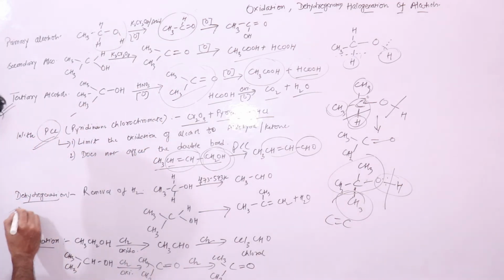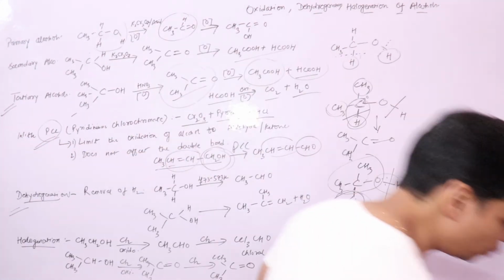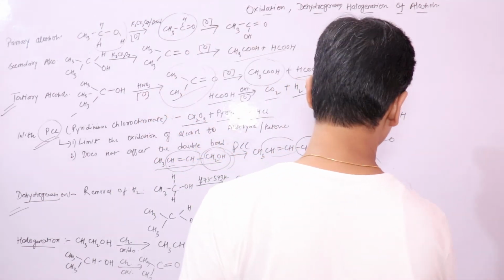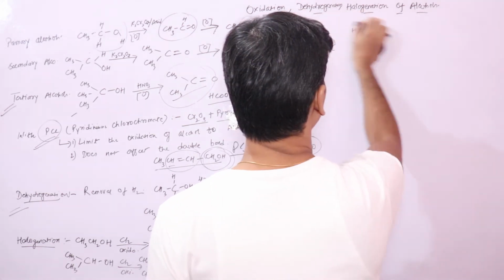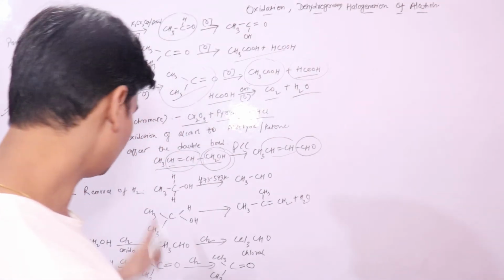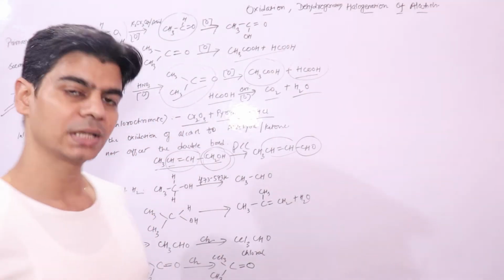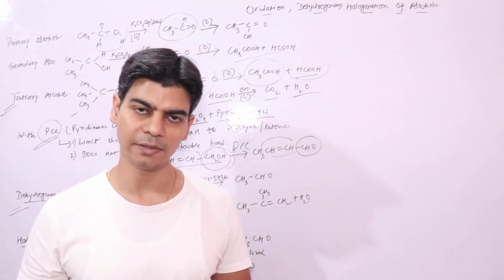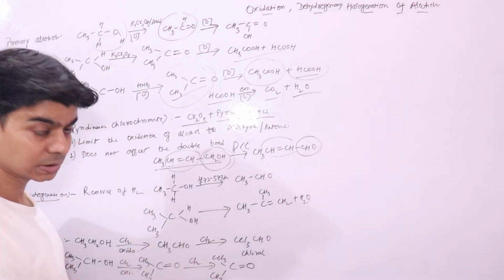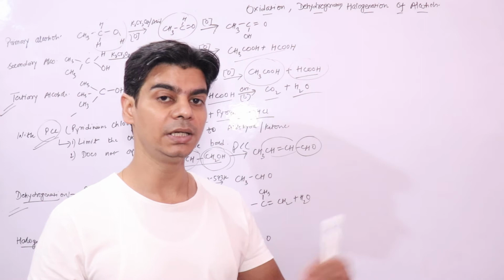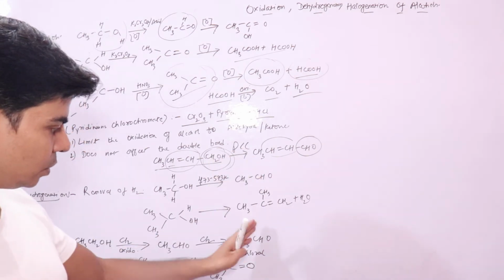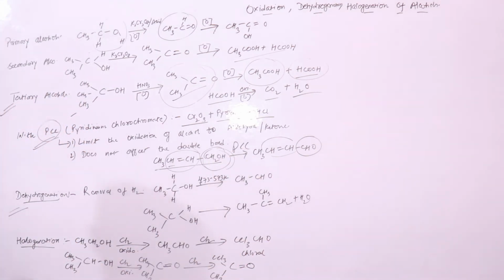Now coming on to dehydrogenation reactions. We know that dehydrogenation means removal of hydrogen from a molecule. So let's see removal of hydrogen. This removal of hydrogen from alcohols is carried out by passing vapors of alcohol over heated copper. Copper is heated at 473 to 573 kelvins, where the vapors of alcohols are passed, right? Vapors of alcohols will get dehydrogenated, that is, a molecule of hydrogen will get removed to form the aldehyde, ketone, or an alkene, right? Let's see how it gets formed.